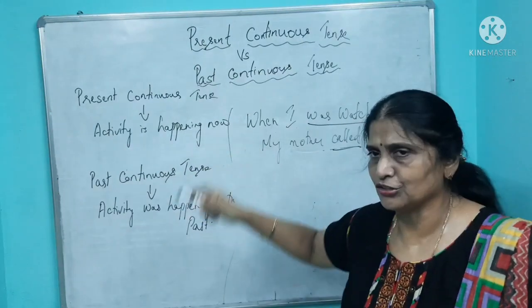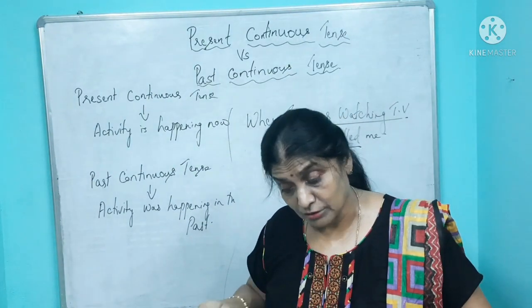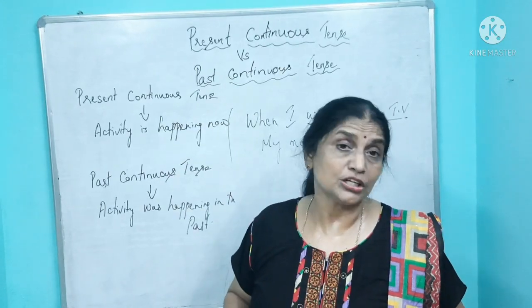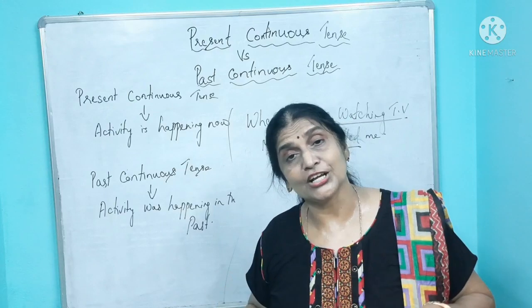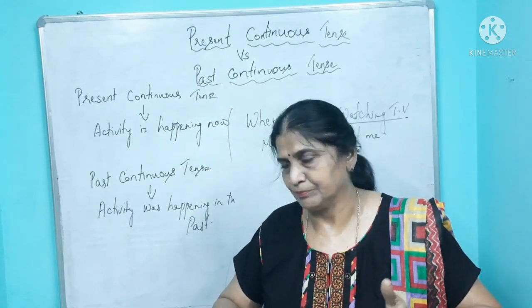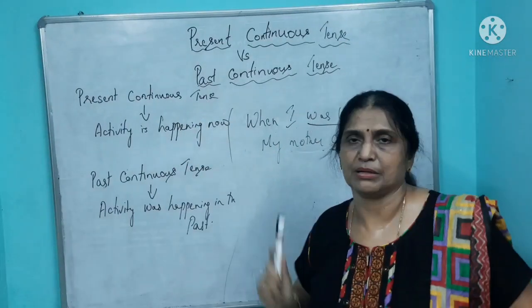For the present continuous tense, when you speak to your friends, now the activity is happening, you say, what are you doing? I'm playing. What are you doing? I am talking. What are you doing? I'm laughing. Okay? This is how you express. That's the difference between present continuous and past continuous.